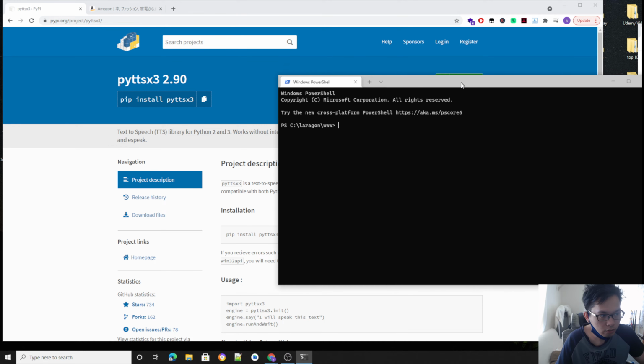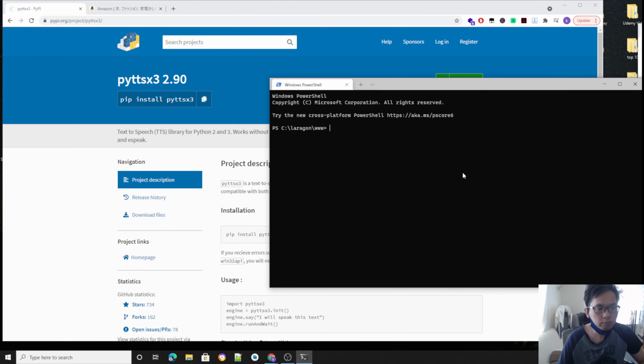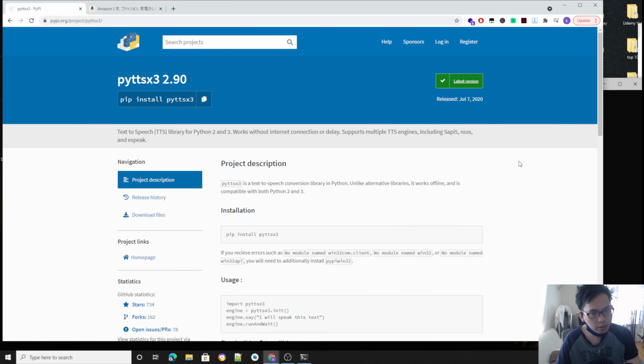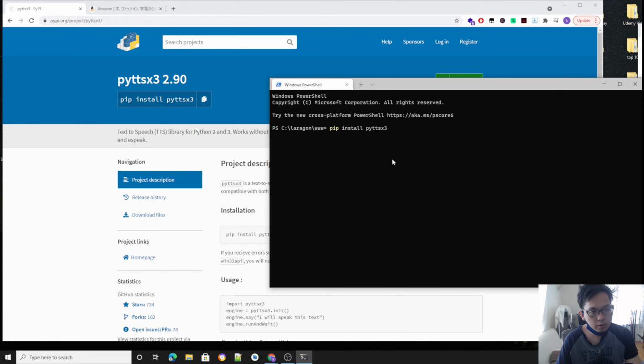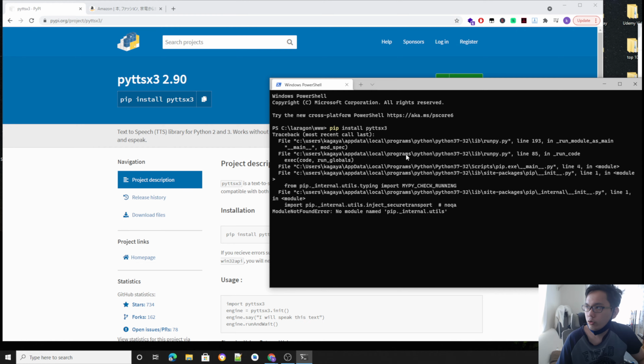Okay, so how we're gonna install pyttsx3, and yeah, let's just start. In order to download this, it's in the description. This is the official page on pypi.org, so you can see the project there itself. And in order to install this, you see this, copy this and paste it, something like that. Very straightforward, nothing overcomplicated.